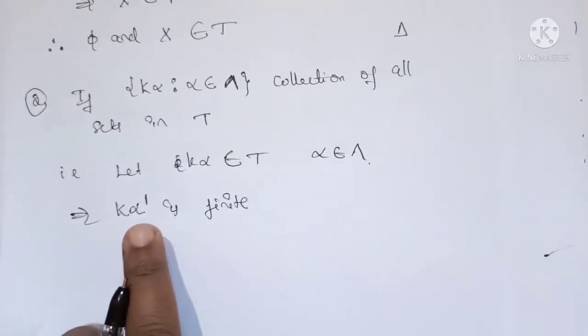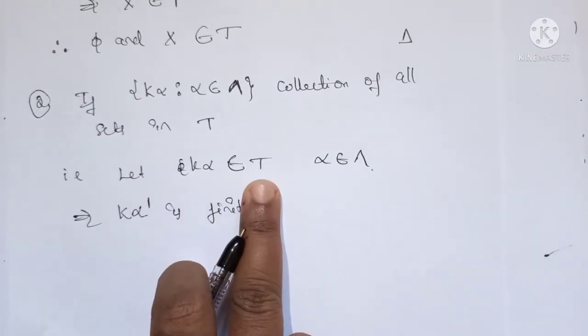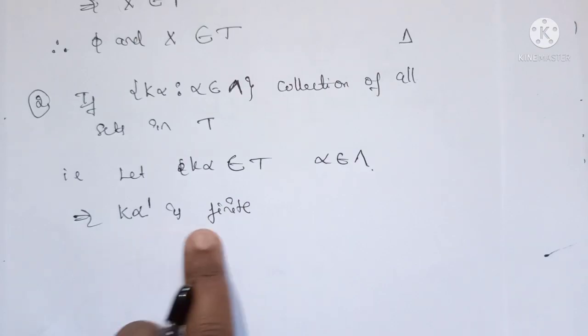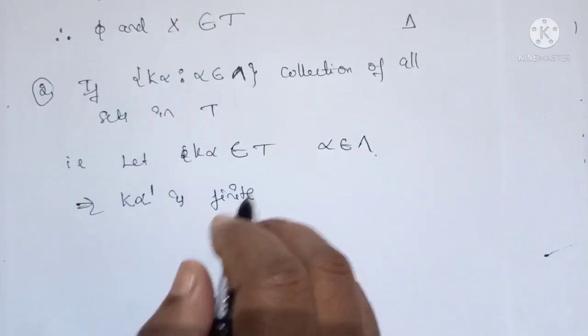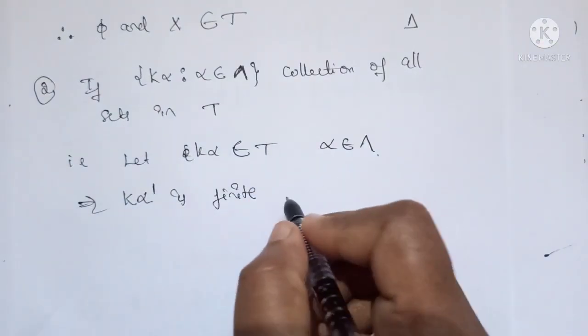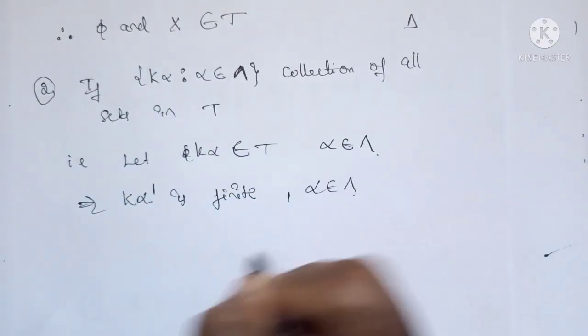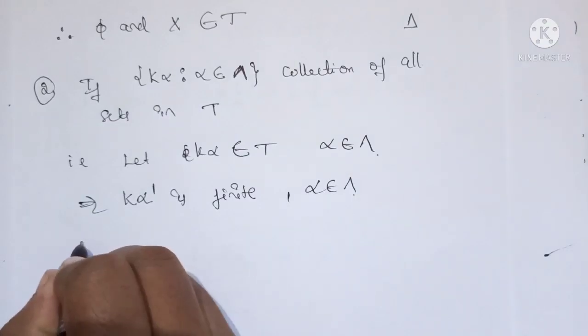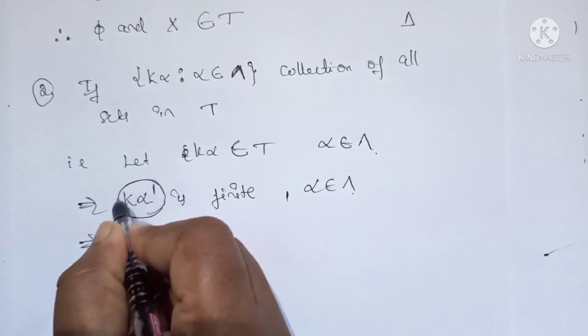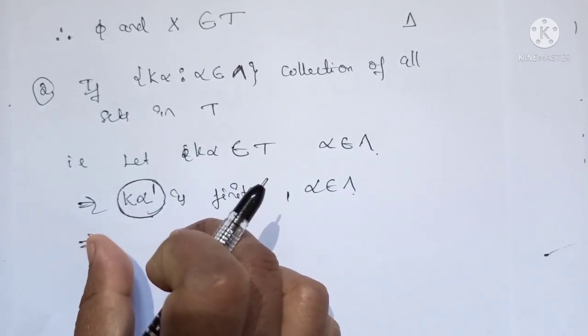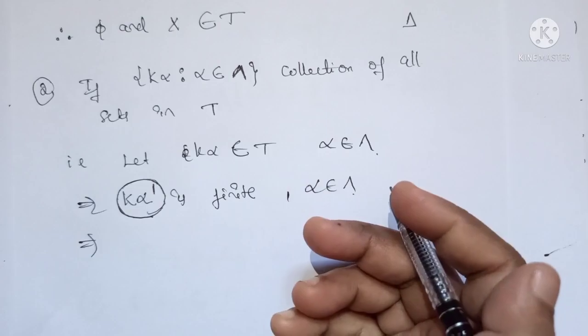Therefore if K alpha belongs to T, then its complement will be finite because it belongs to the set T. So its complement is finite for all alpha belonging to the index set. So if I consider the intersection of all these K alpha dash, it is also finite,